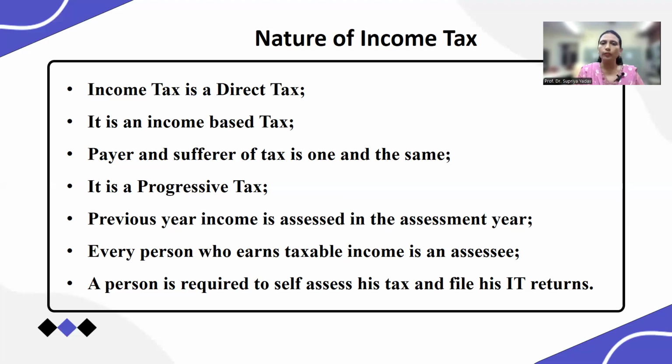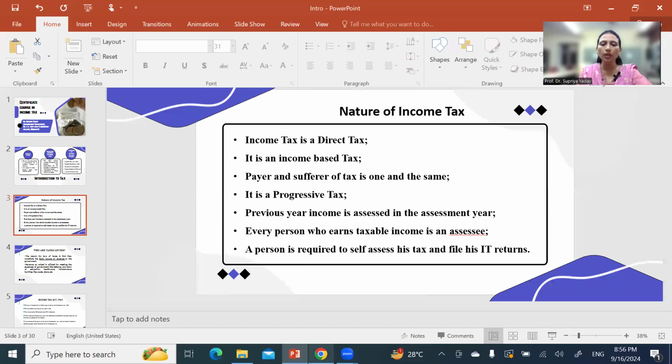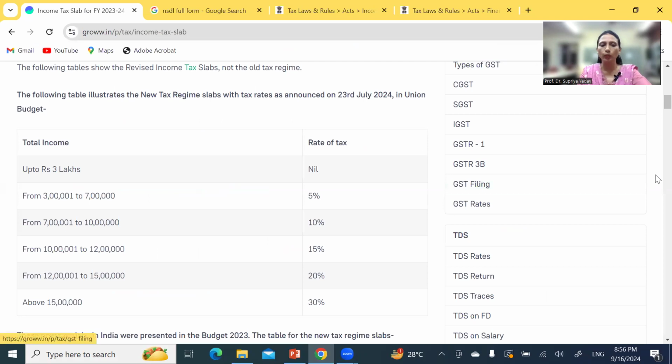And it is a progressive tax. How is it a progressive tax? We can explain it here when you see how the tax slabs are going, so you can understand how it is a progressive tax. This is the new tax regime. On the screen you can see, this is the new tax regime which was introduced in 2021. So these are the slabs.